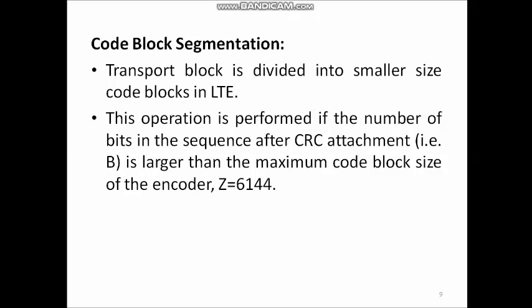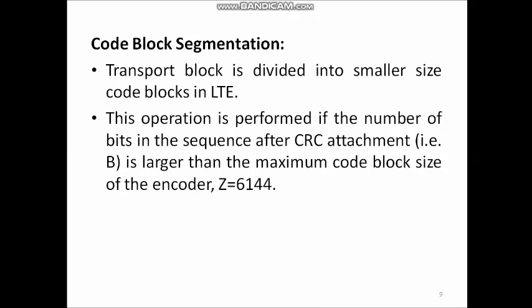Code block segmentation is the second step in the channel coding processing. The transport block is divided into smaller code blocks in LTE. For the turbo encoder, there is a minimum and maximum size limit: the minimum is 40 bits and the maximum is 6144 bits.